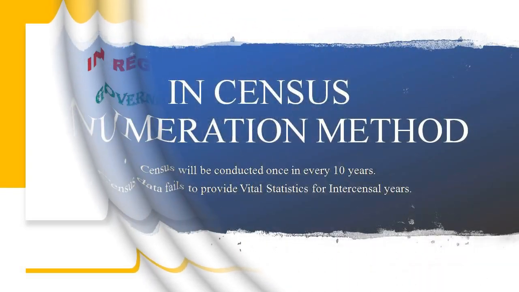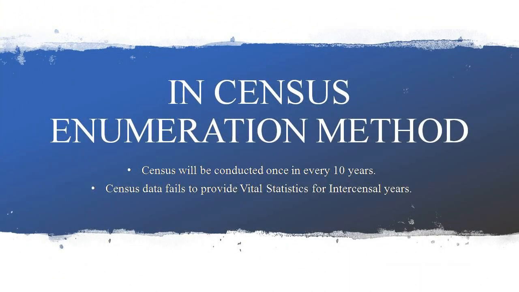Second one, census enumeration method. In most of the countries, population census is conducted usually once in every 10 years. Census enumeration covers data regarding sex, age, marital status, educational status, occupational status, religion, etc., which are needed for vital statistics. The above information is available for the census year only. Census data fail to produce vital statistics for intercensal years. Therefore, this method fails to provide data suitable for vital statistics.